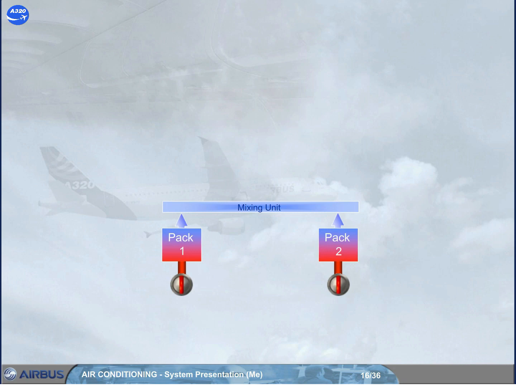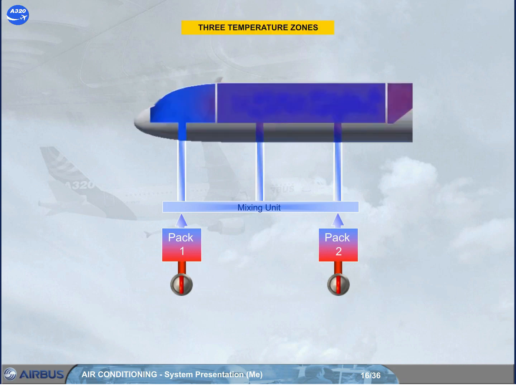The 3 outputs from the mixing unit feed 3 separate aircraft zones: cockpit, forward cabin, and aft cabin. Let's look at how the temperature of the zones is controlled.